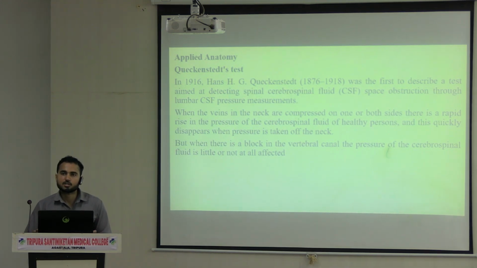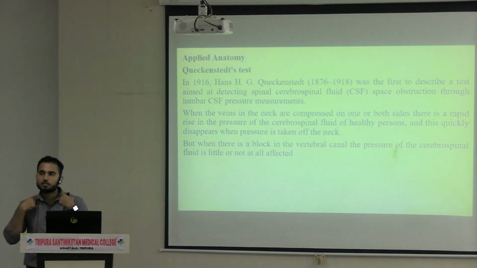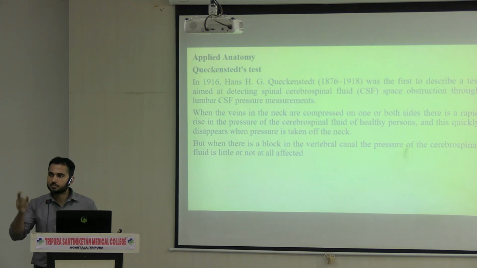In a normal person it is there, but if there is any blockage in the CSF flow, if any obstruction is there, at that time if you compress the internal jugular vein on one side or either side of the neck, hardly any changes will take place. Okay, I am talking about intracranial pressure. So like this, if any obstruction is there or not, that can be identified with the help of this test.